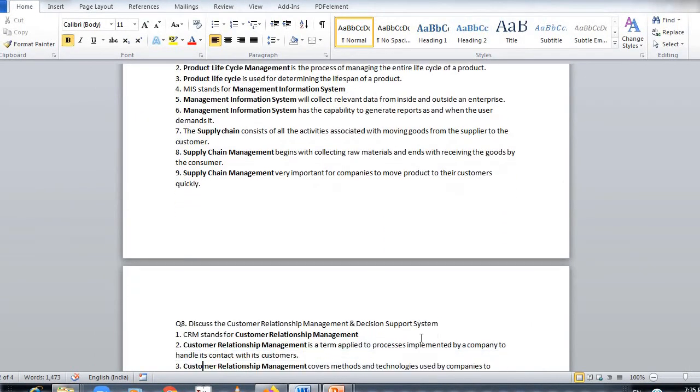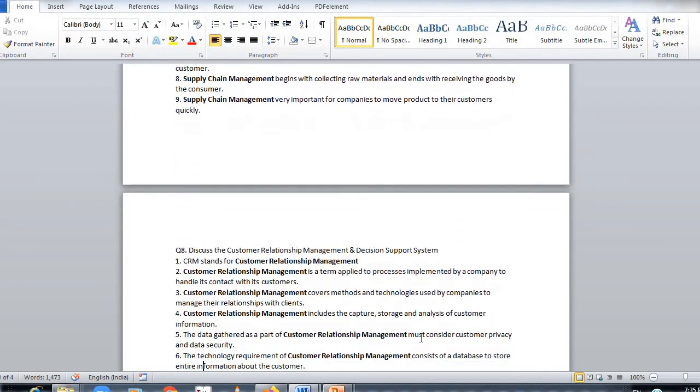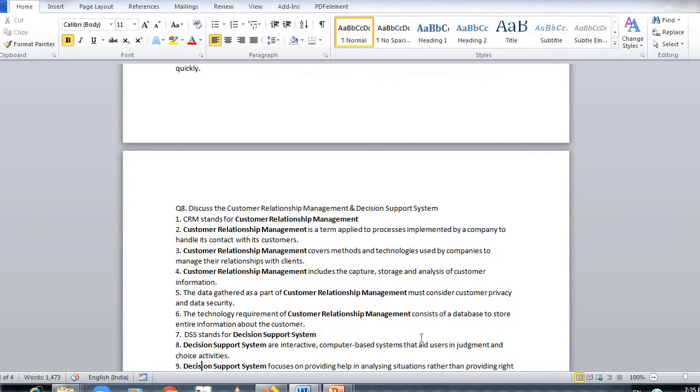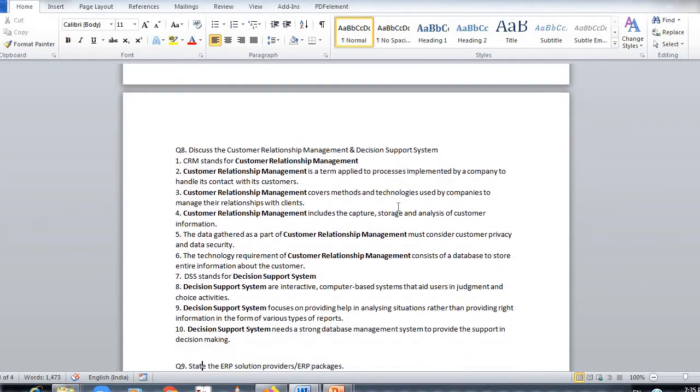Now see another question, that is discuss customer relation management and decision support system. Now CRM stands for customer relation management. It's a term applied to processes implemented by a company to handle its contact with customers, to get personalized with customers. What happens in customer relation management, their birthday is there, anniversary is there, so we can greet, we can personalize. Nowadays you can see, the bank sends messages on any of our occasions.